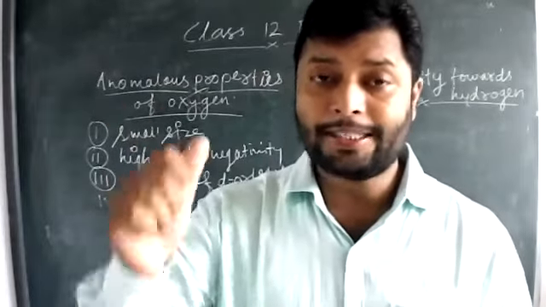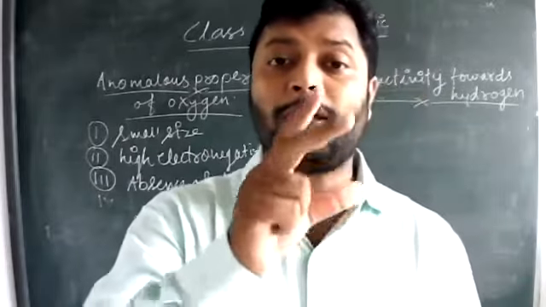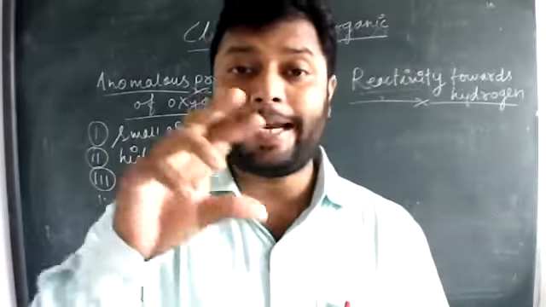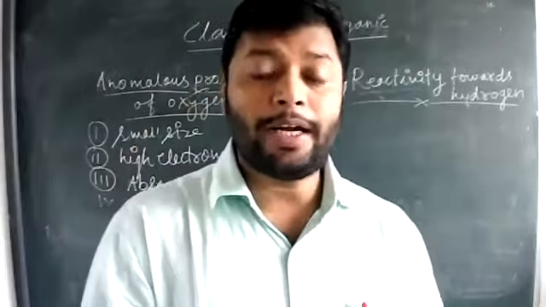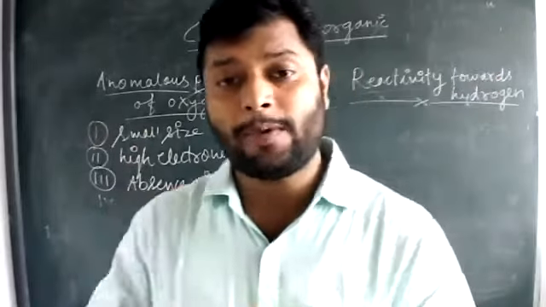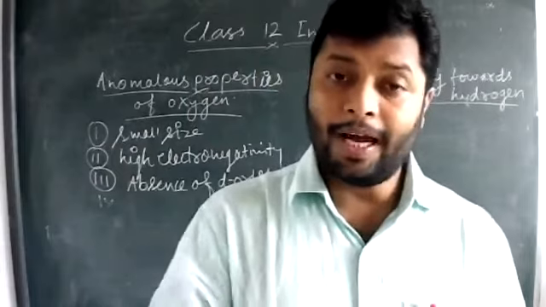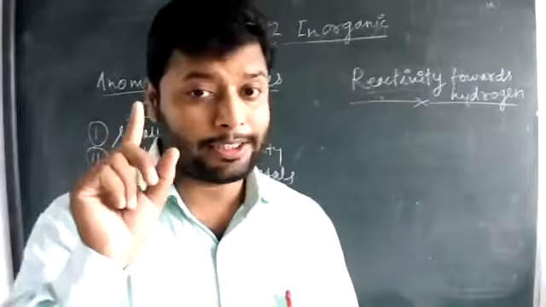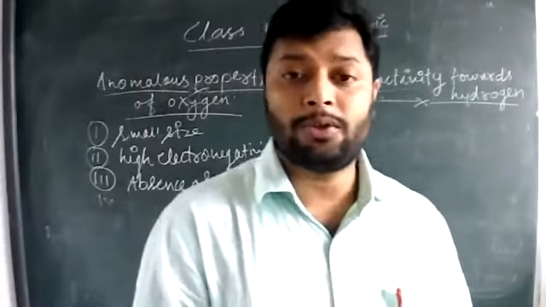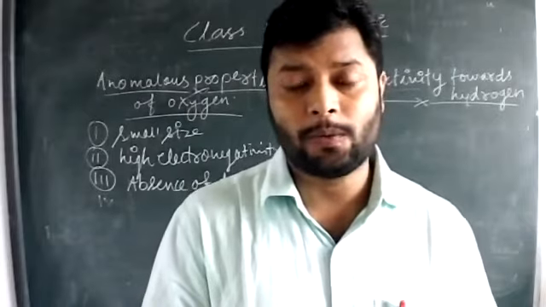But here, in the case of the oxygen family, oxygen and sulfur are more electronegative than hydrogen. So they should be called oxides and sulfides, because we are adding the name according to the electronegativity. But in the case of hydrogen, this is the rare exception. We always term them hydrides. So all molecules of hydrogen are always known as hydrides, no matter whether it is positive or negative.